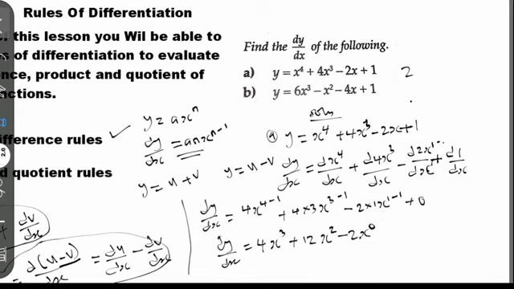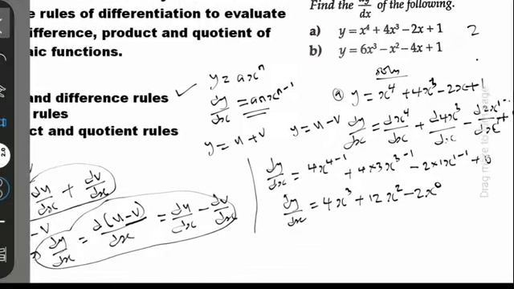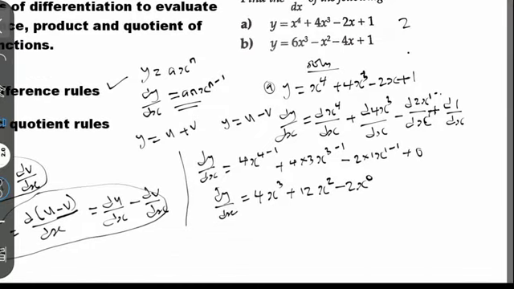So let's see this magic. It's not the magic, let me convince you. If you still remember our indices very well, you know that anything that is raised to the power of 0 is always equal to 1. So therefore now our dy ds is equal to 4s raised to the power of 3, plus 12s raised to the power of 2, and here minus s raised to the power of 0, which is equal to 1. That is 1 times 2, that is equal to 2. So the answer is equal to this.